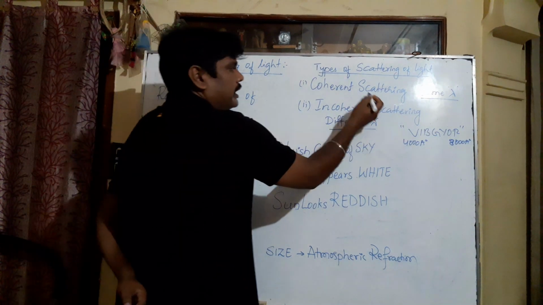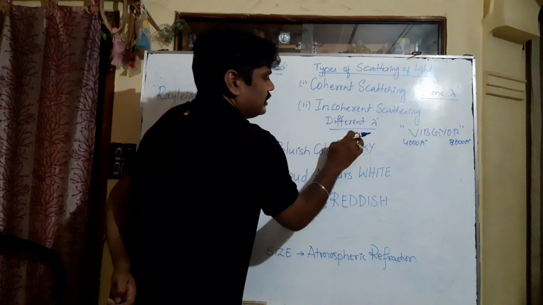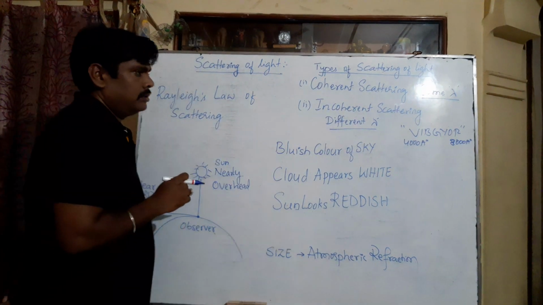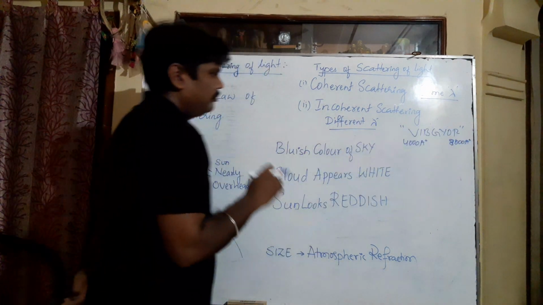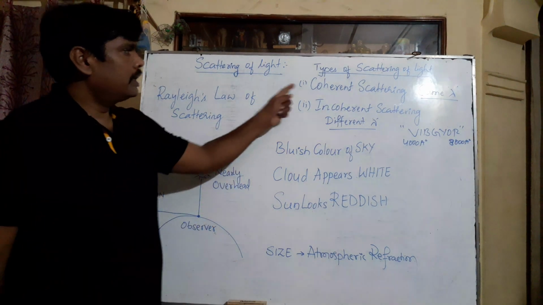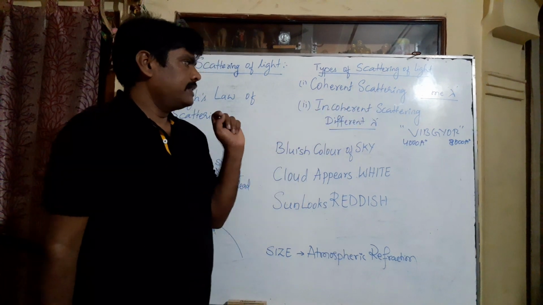Here the medium particles are larger when compared with the wavelength of incident light. Wavelength decides the colors, we know that. So finally we conclude that there are two types of scattering, coherent scattering and incoherent scattering.